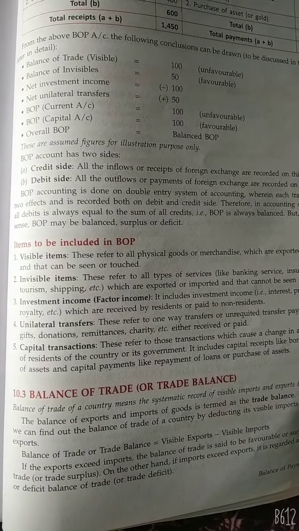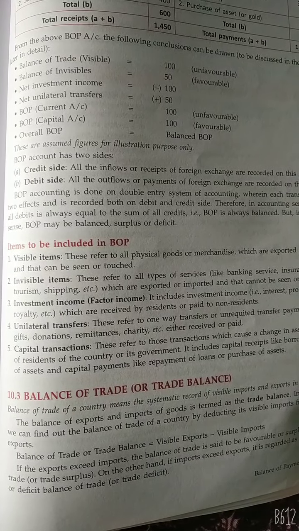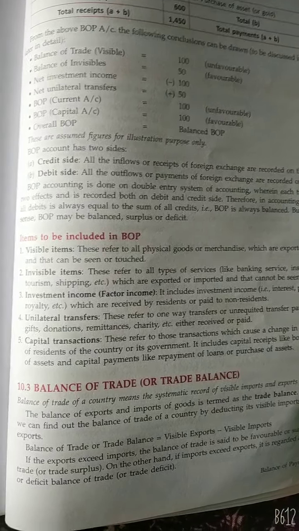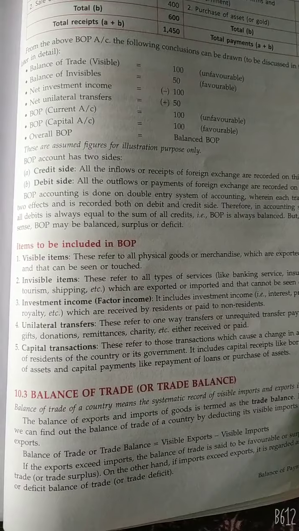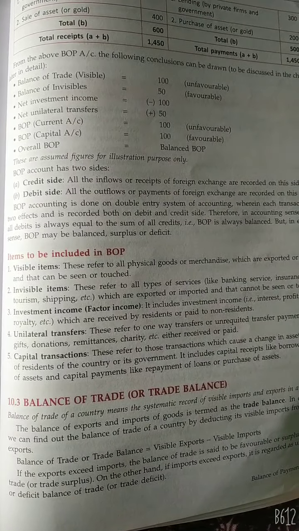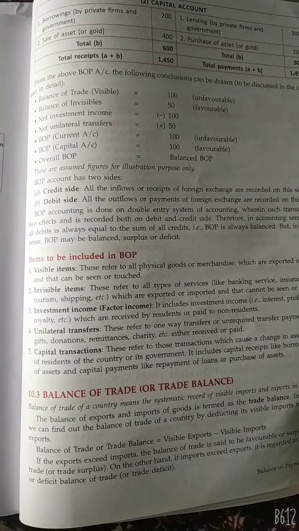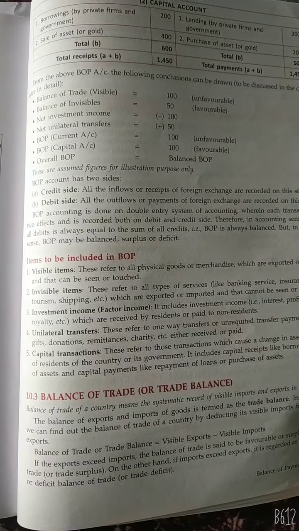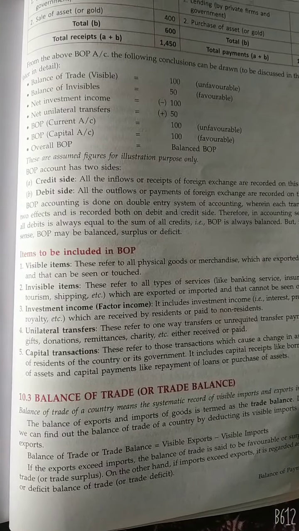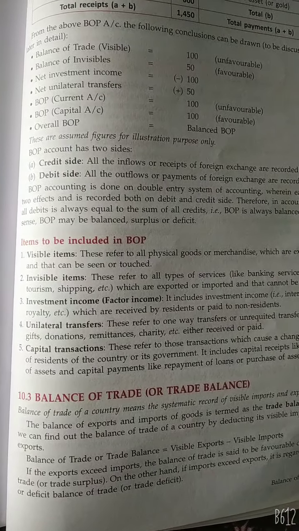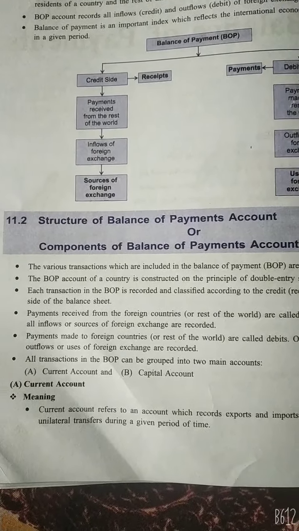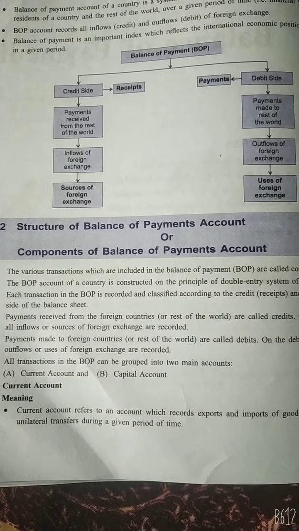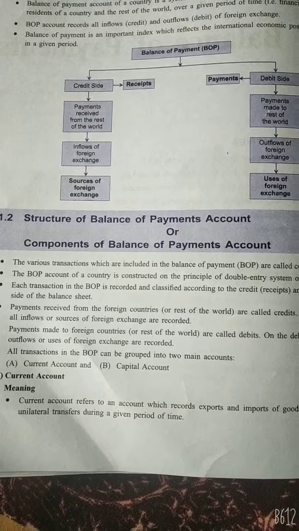Next, capital transactions. These refer to those transactions which cause a change in the assets and liabilities of residents of the country or its government. They include capital receipts like borrowing or sale of assets, and capital payments like repayment of loans and purchase of assets. The various transactions which are included in the balance of payment are called components of the balance of payment.